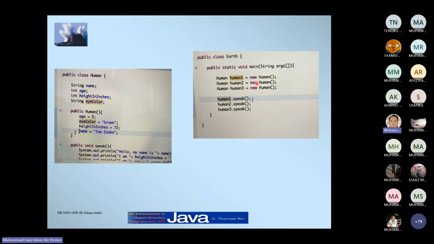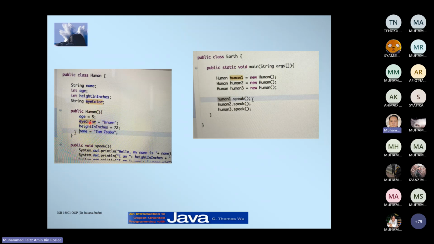Okay, so this is some of the example. Remember that we have the human class in here, right? You have human attributes: name, age, height, eye color, and you have a default constructor, which assigns a value if the user did not specify one.